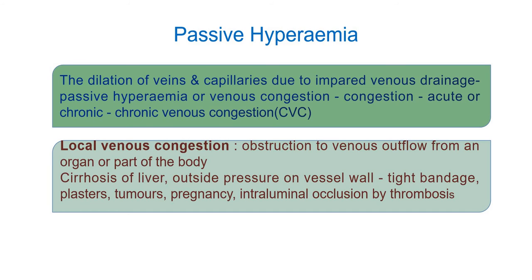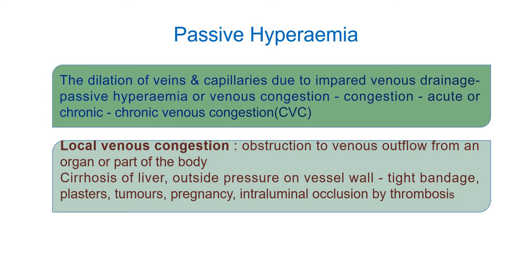In passive hyperemia the affected tissue or organ shows bluish color due to accumulation of venous blood, that is, cyanosis.